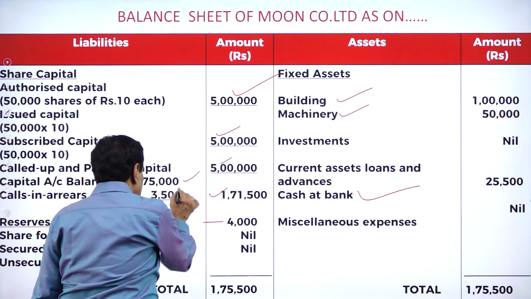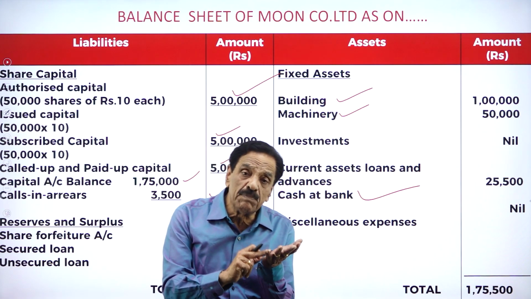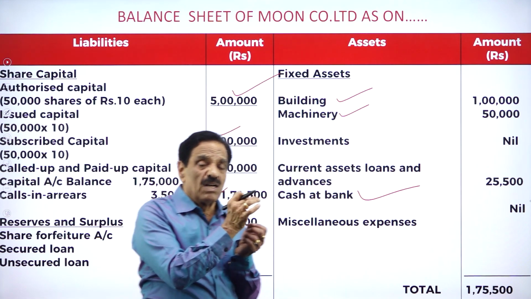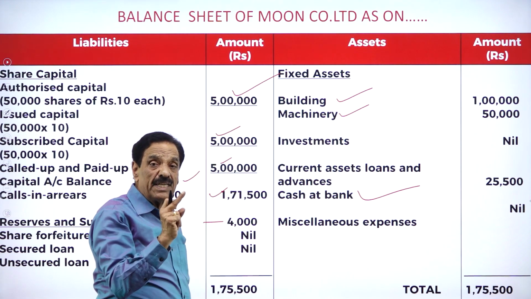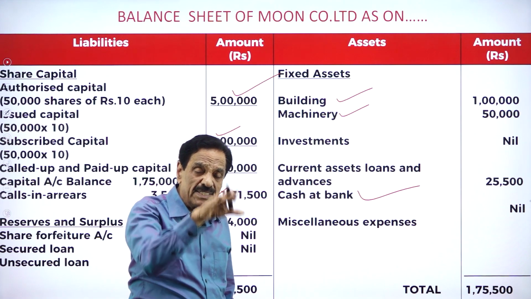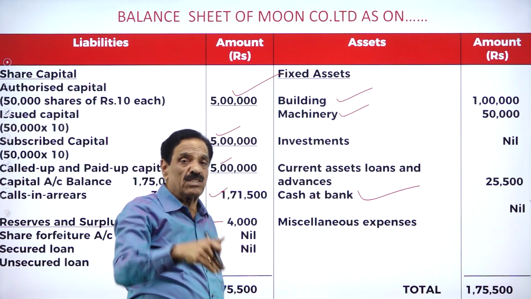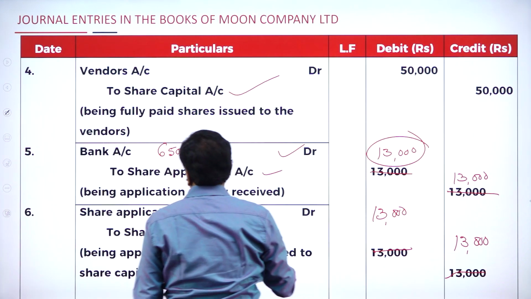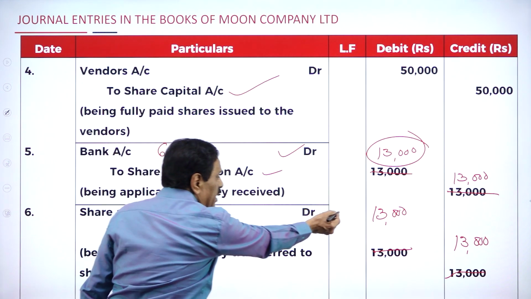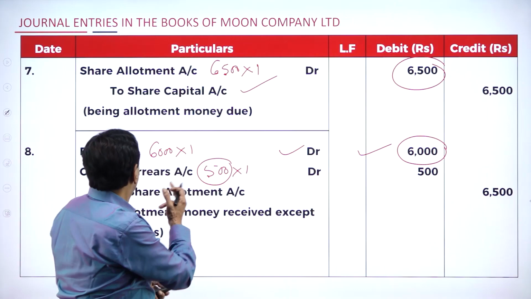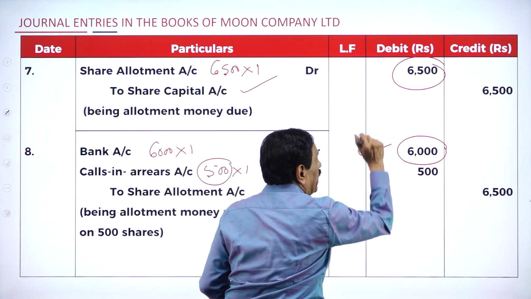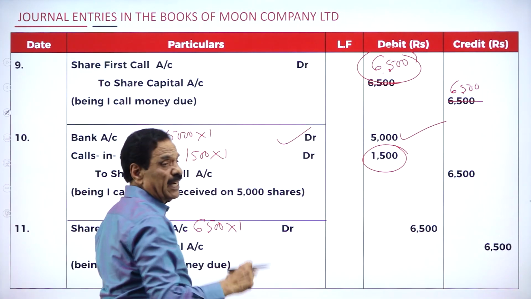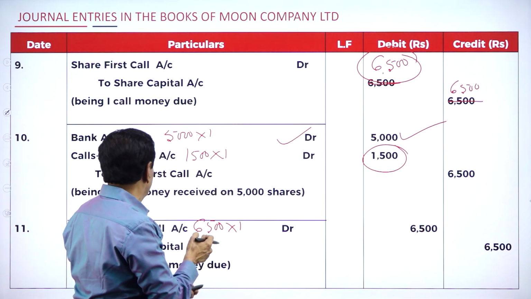So it will tally for 1,75,500. This amount is now 1,75,000. One is building purchase, one is machinery purchase. Regarding the capital I showed you, all are credit entries. Only two debit entries, 2,500 and 5,000, totalling 7,500. If we deduct that, we can get it one by one. I'll show you. Share capital, how much did you get? You got about 13,000 on share application. Next, here also 6,500, another here 6,500, 13,000 plus 13,000 is 26,000.